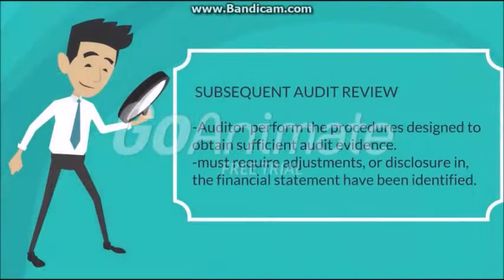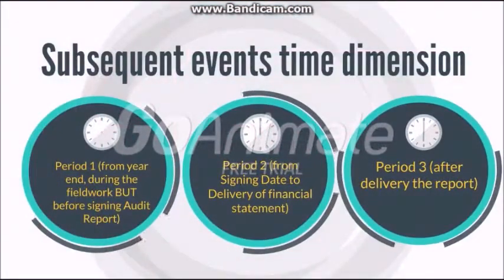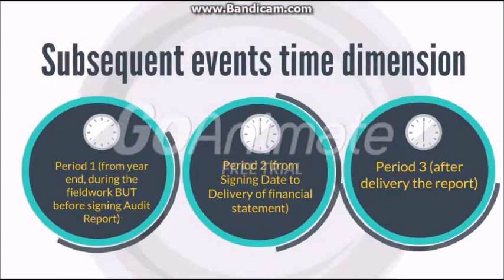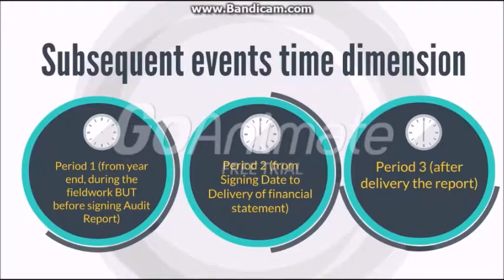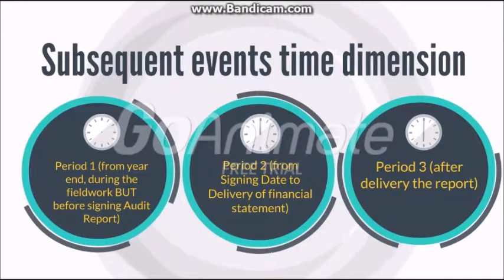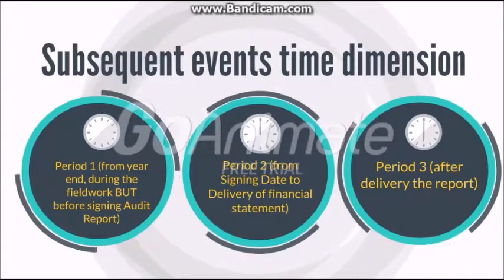The auditor should perform procedures designed to obtain sufficient audit evidence that all events up to the date of the auditor's report that require adjustments or disclosure in the financial statements have been identified. Subsequent events have a time dimension of 3 periods. Period 1, from year-end, during the fieldwork but before signing the audit report. Period 2, from the signing date to delivery of the financial statements, and Period 3, after delivery of the report.